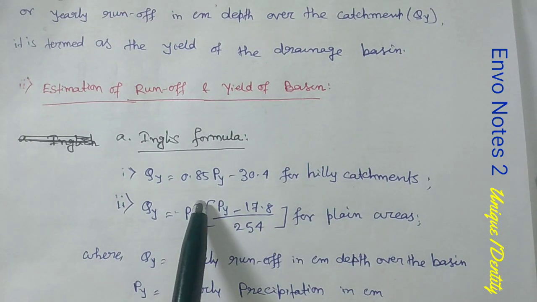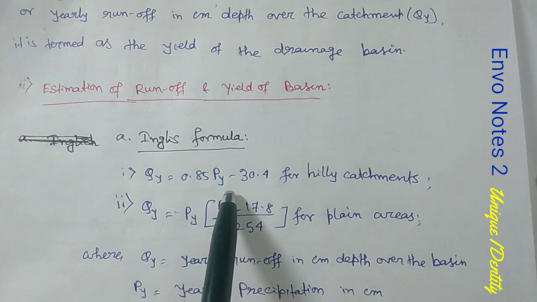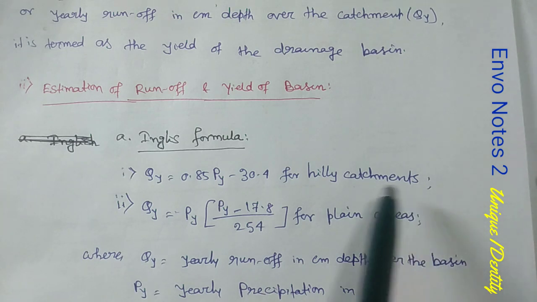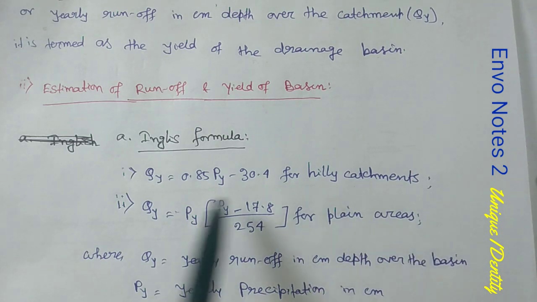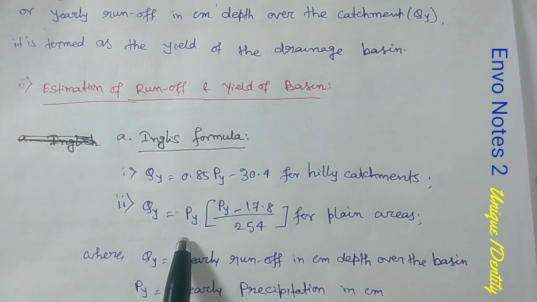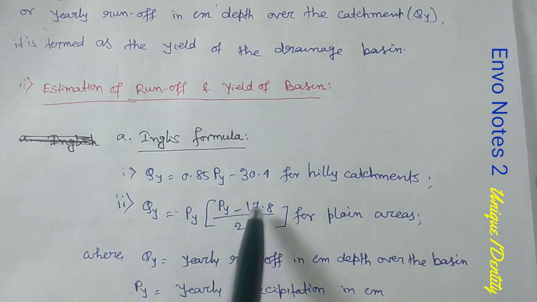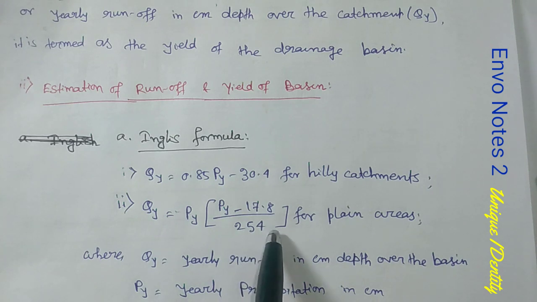That is capital QY equals 0.85 PY minus 30.4 for hilly catchment, and for plain area this will be capital QY equals capital PY into (capital PY minus 17.8) by 254.